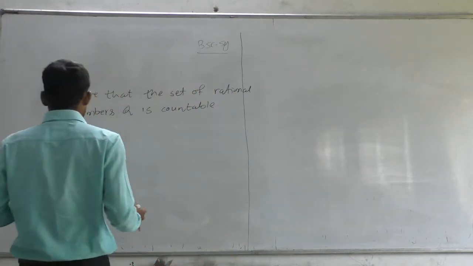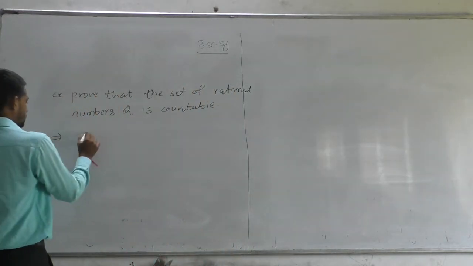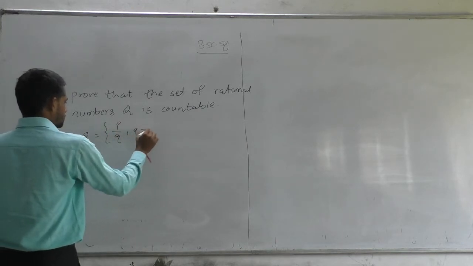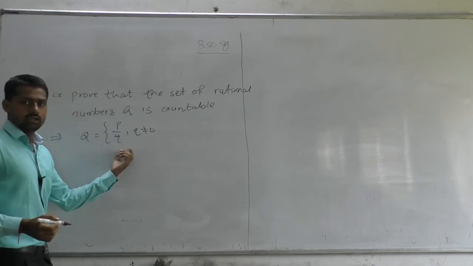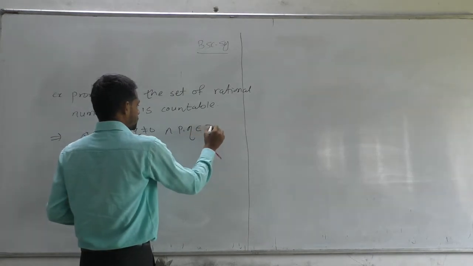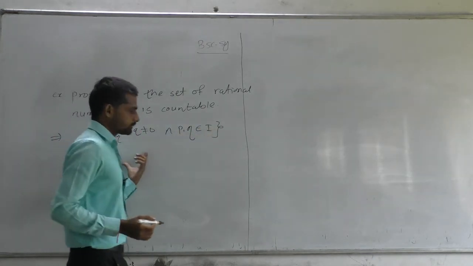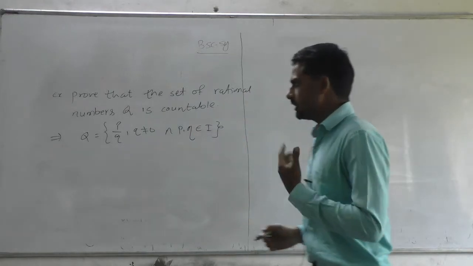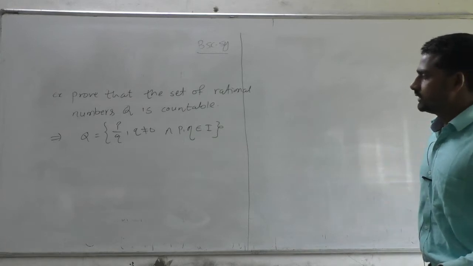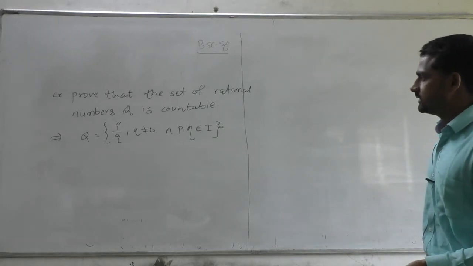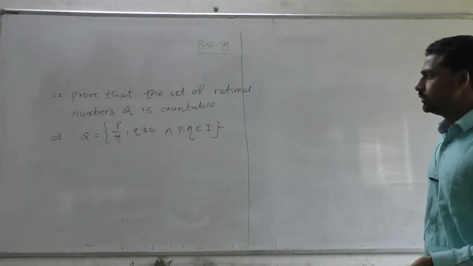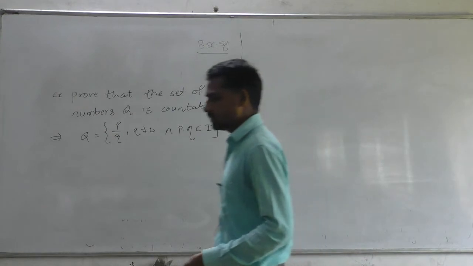First we know what is meant by a rational number. It is a set which contains elements of the form p by q, where q is not equal to 0. The denominator can never be equal to 0, and p, q belong to the set of integers. So this is the set of rational numbers. Also we know that the set of rational numbers is a field. I am going to prove this by using the theorem that the countable union of countable sets is countable.